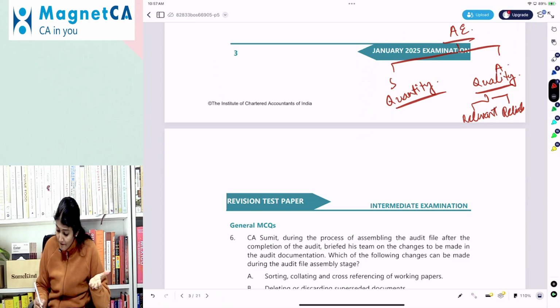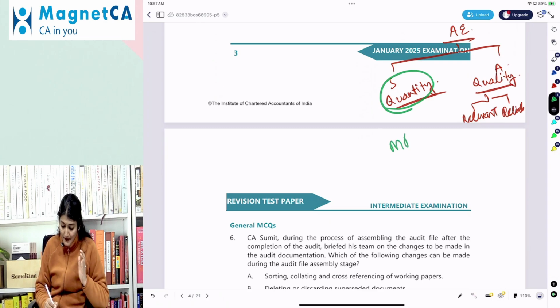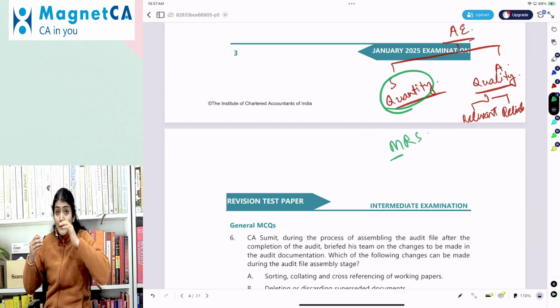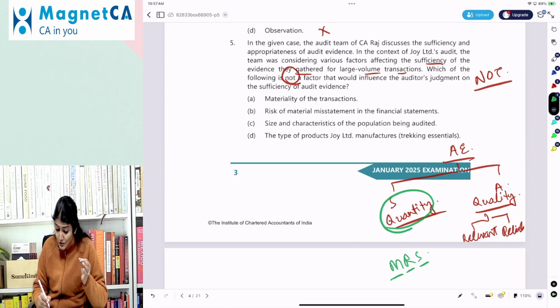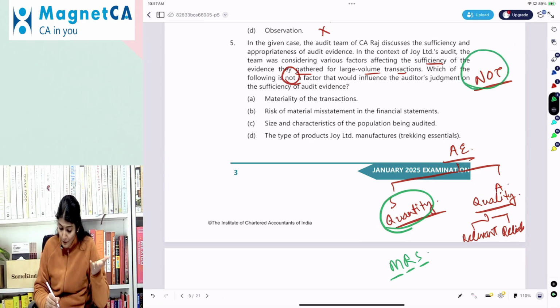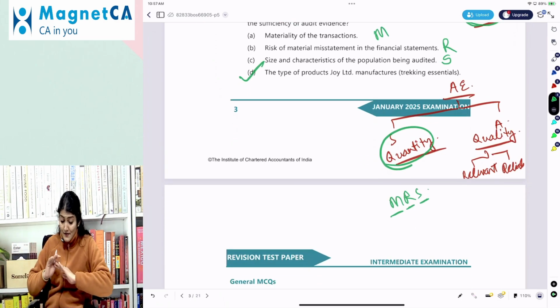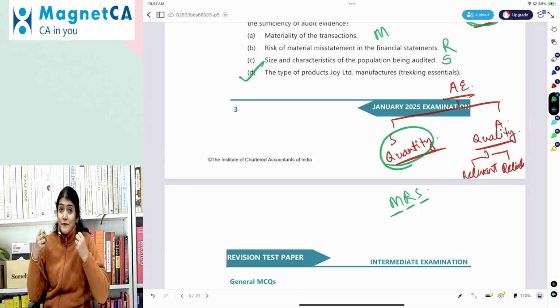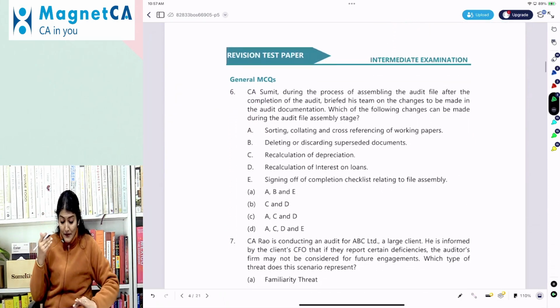What are the factors affecting the sufficiency of the audit evidence? Sample size, number of samples, materiality of the item, risk of material misstatement, size and characteristics of the population. So which of the following is not a factor? Materiality is a factor. Risk of material misstatement is a factor. Size and characteristics of the population being audited is a factor. The type of products which Joy Limited manufactures is not a factor affecting the sufficiency, the quantity, the number of samples of the audit evidence. So that completes the case scenario.